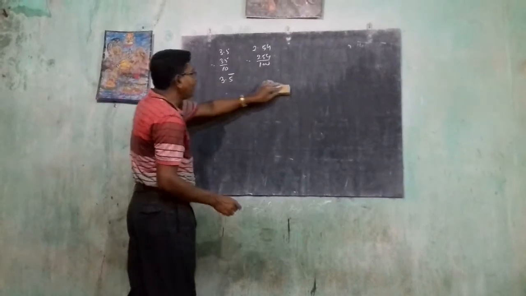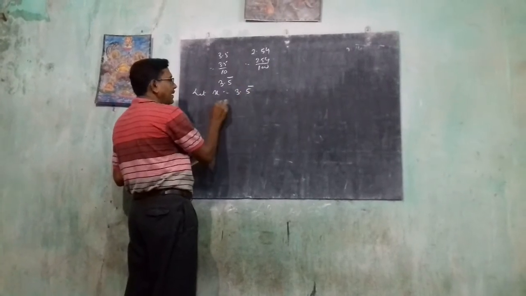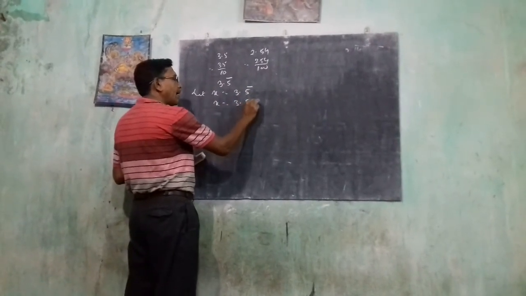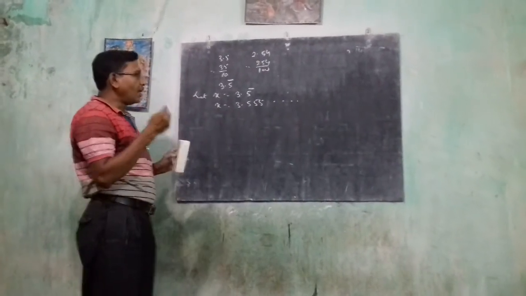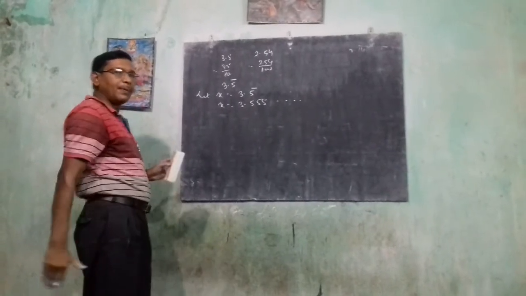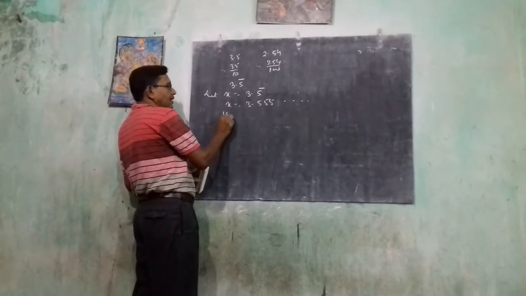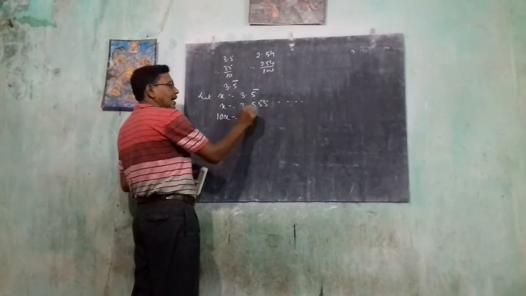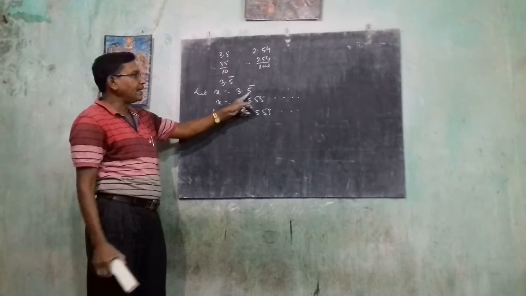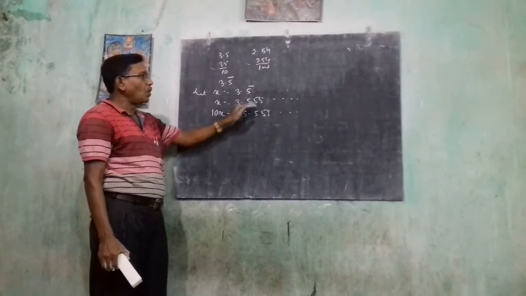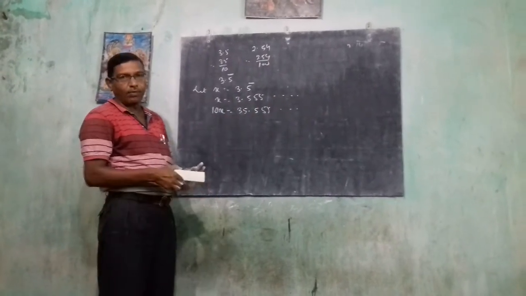In this case, let x equal 3.5 bar, meaning x equals 3.55 with an infinite number of 5s. Then we take 10 times, so the digits move from the back side of the decimal to the front side: 10x is 35.55. After the decimal the 5 is coming, so all the digits keep coming; the number of times 5 repeats is not counted.